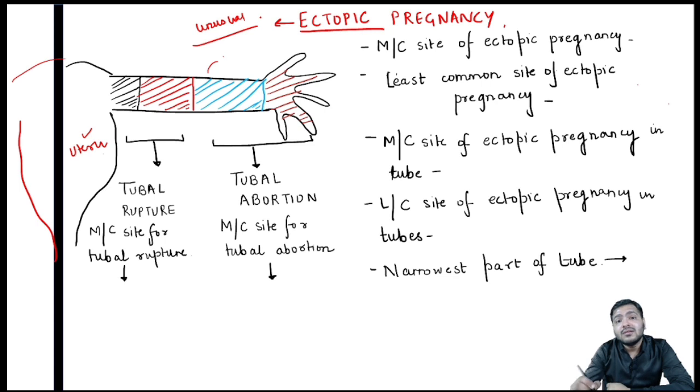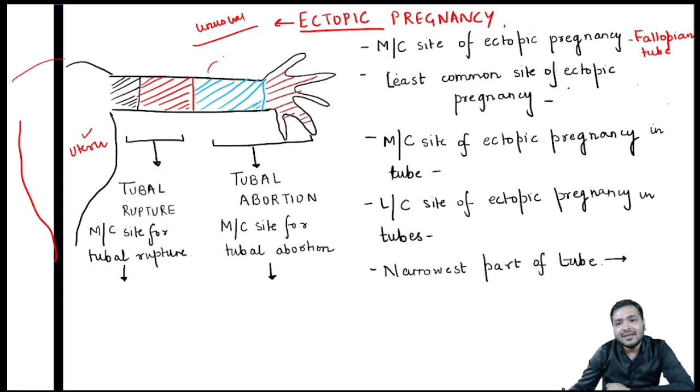Okay, so the very first question: what is the most common site of ectopic pregnancy? Yes, it is the fallopian tube. Now, can anyone tell me what is the least common site of ectopic pregnancy?